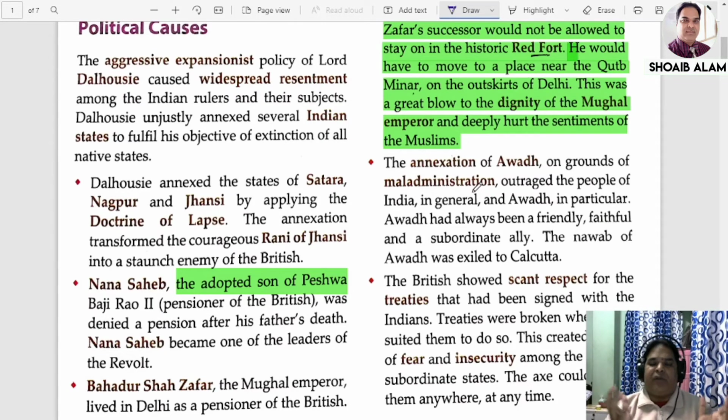Now the people of Awadh were very unhappy, because they were humiliated. They always were the supporters of the English and helped them in all possible ways. The Nawab of Awadh was also very honest and friendly towards them. But in the end, what was the fate of Awadh? Awadh was annexed on the pretext of misgovernment. So at the end, the Nawab of Awadh was exiled to Calcutta. See the reward being given to the Nawab, who was very honest and faithful. Now he has to live in exile.